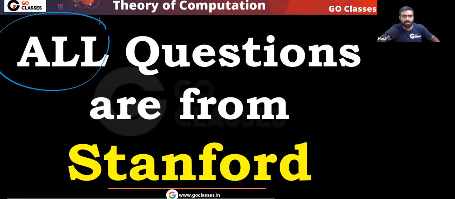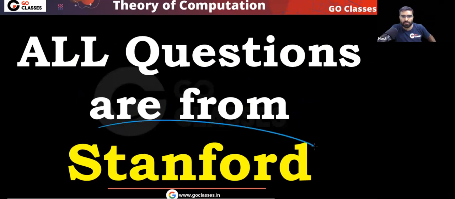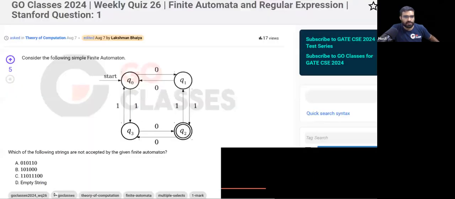You can see all the questions. Every question is from the Stanford theory of computation course. So let's start now. Let's see the first question. Question number one. Consider the following simple finite automata. This finite automata is given to you. Which of the following strings are not accepted by the given finite automata?